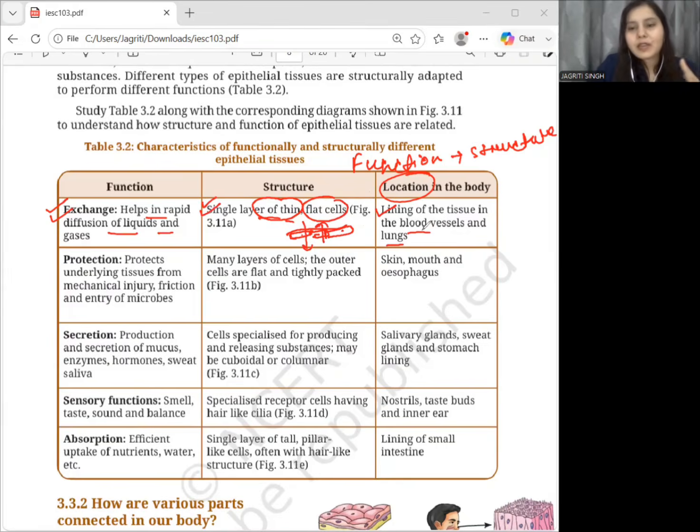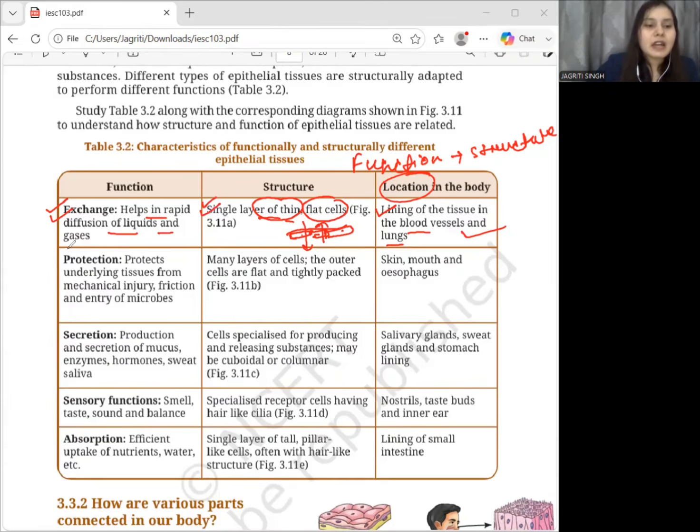So, in the lungs, we know gases need to be exchanged efficiently, right? Oxygen needs to move into the blood, while carbon dioxide needs to move out. Now, there's a thin layer of cells which is suitable for rapid diffusion. So always remember, whenever we talk about this function, exchange is done because of the presence of a single thin layer having flat cells so that the gases can diffuse easily, right? And it is present in blood vessels and lungs.